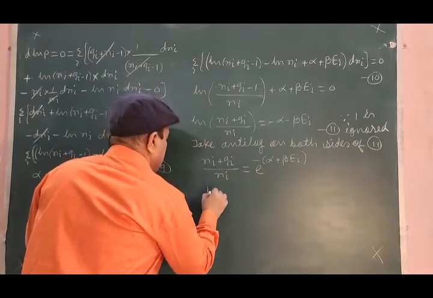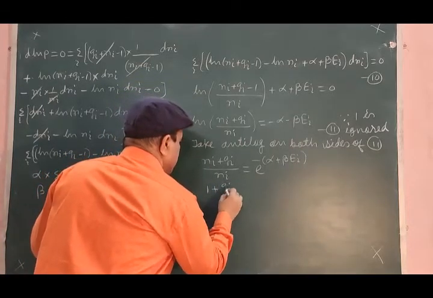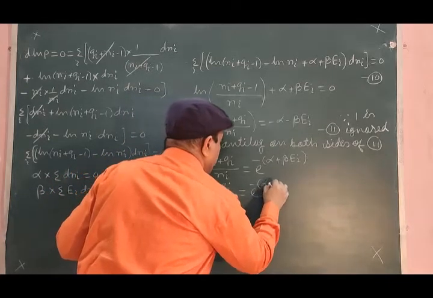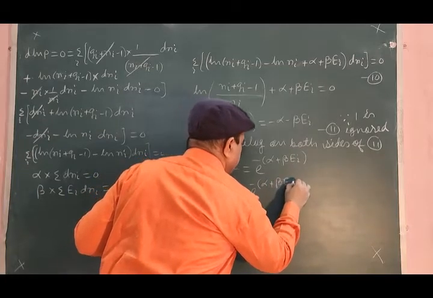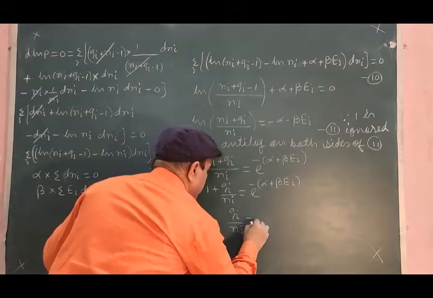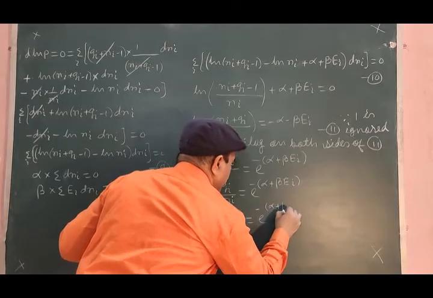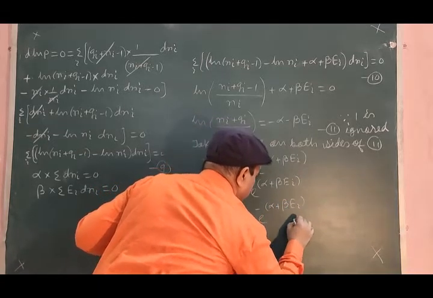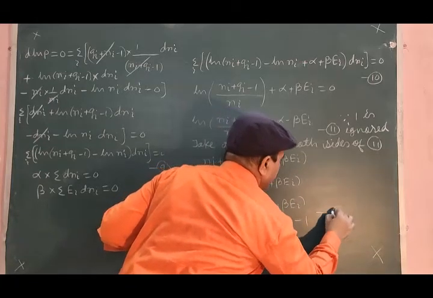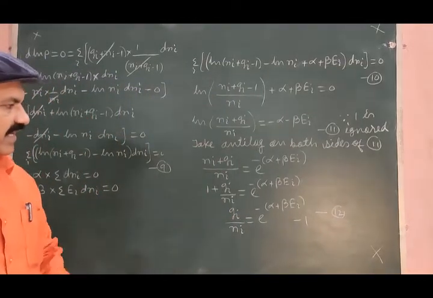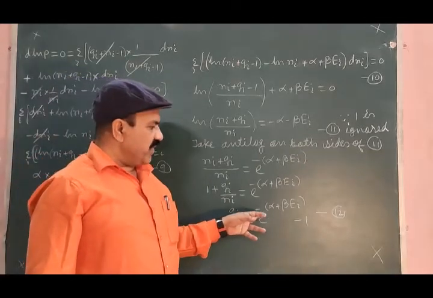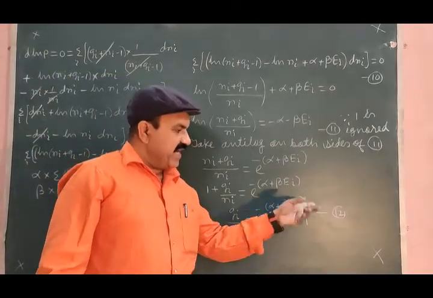This could be further 1 plus gi divided by ni is equal to, or gi by ni is equal to, this one side to this side, so gi by ni is equal to e to the power minus of alpha plus beta ei minus 1, equation